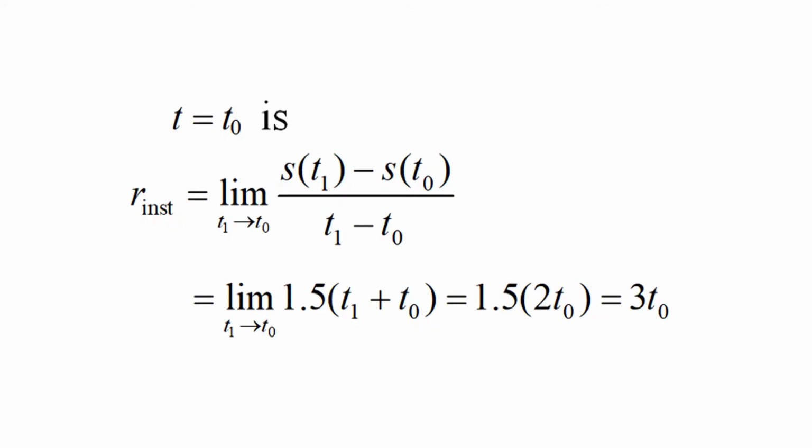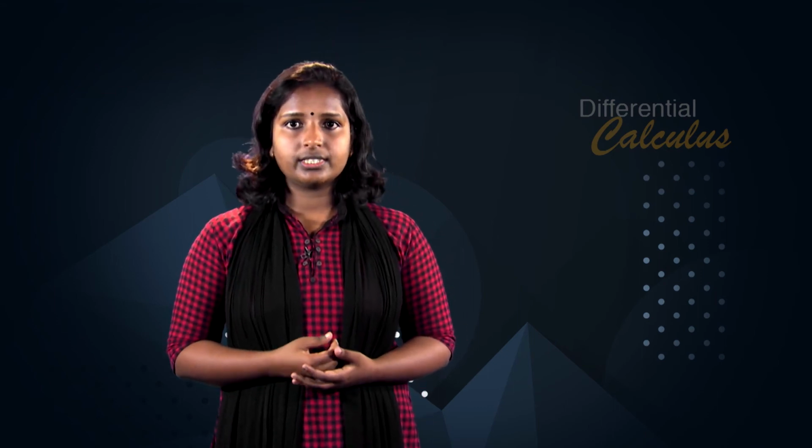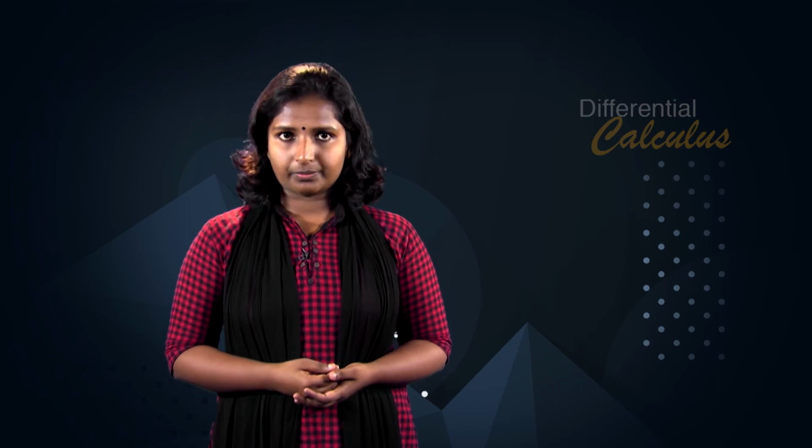The instantaneous speed at a time t equal to t naught is R instantaneous equal to limit of (s of t1 minus s of t naught) upon (t1 minus t naught) as t1 approaches t naught, which is equal to limit of 1.5 times (t1 plus t naught) as t1 approaches t naught, which is equal to 1.5 times 2 t naught, which is equal to 3 t naught. In particular, the instantaneous speed at a time t equal to 6 is 3 times 6 equal to 18. This justifies the observation in the session limits and intuitive approach.